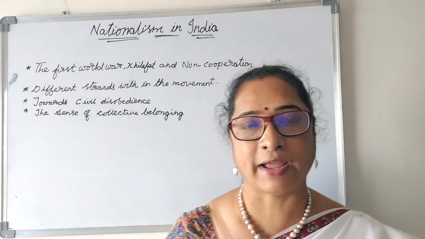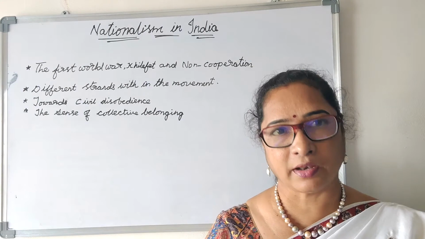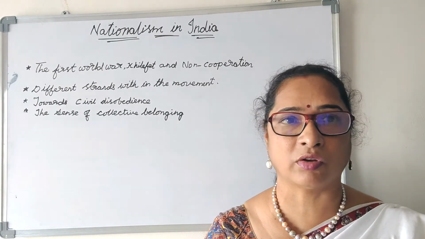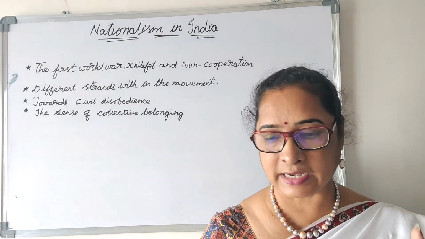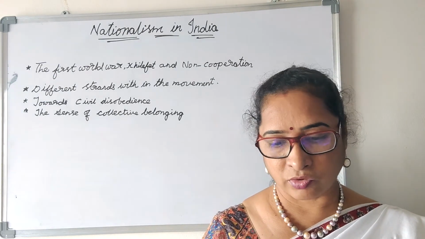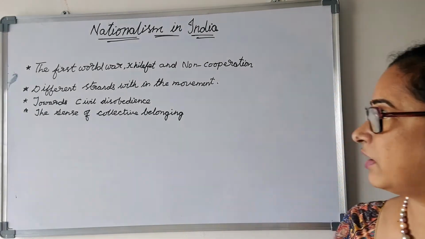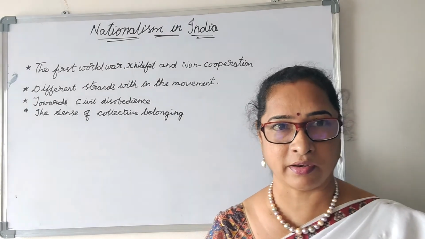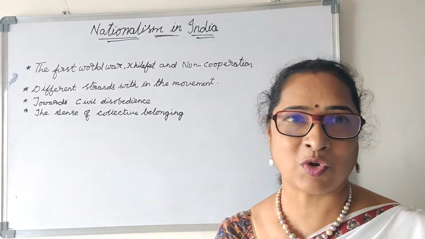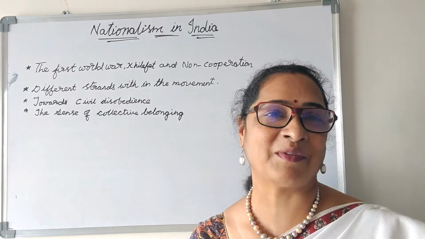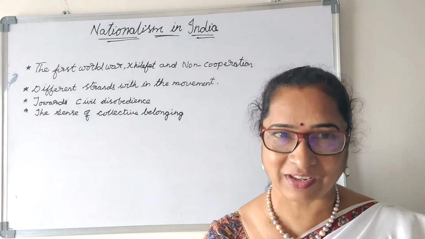The tricolor flag inspired nationalist feelings, and the representation of liberty as a female, Bharat Mata, and the Vande Mataram song all brought oneness and created nationalism. In this way oneness and collective belonging came among Indians, and they started fighting against the imperial government. Under the leadership of Gandhiji and the Congress, the nationalist movement took place in India.